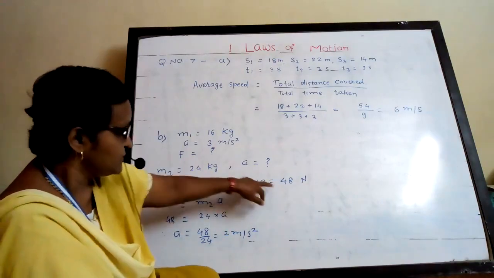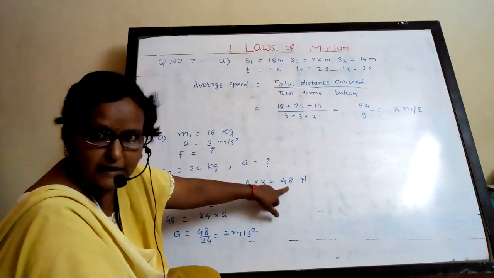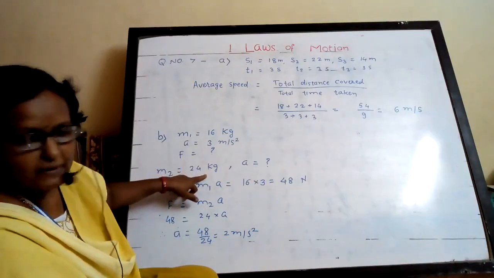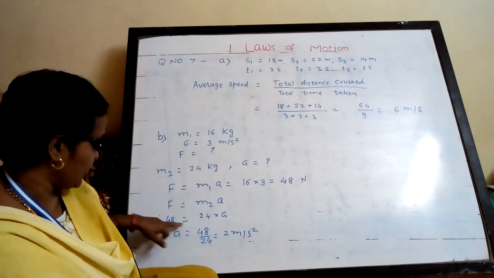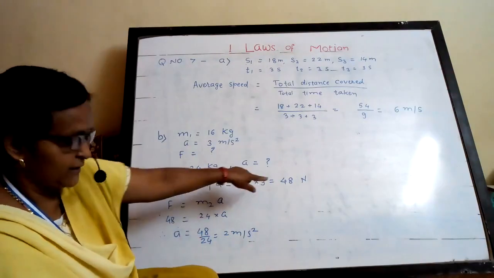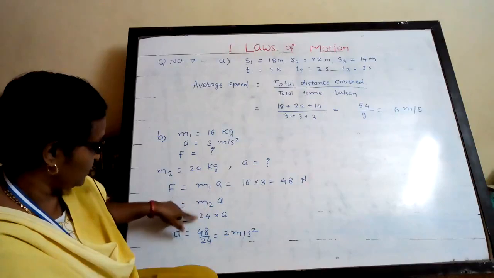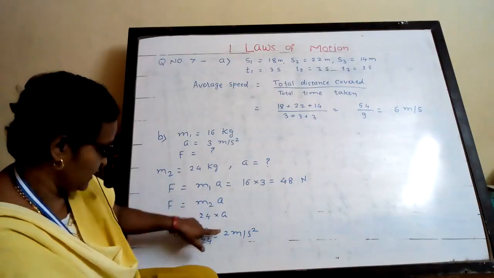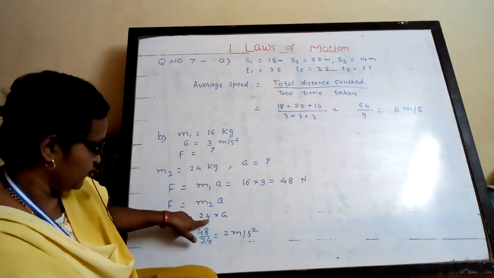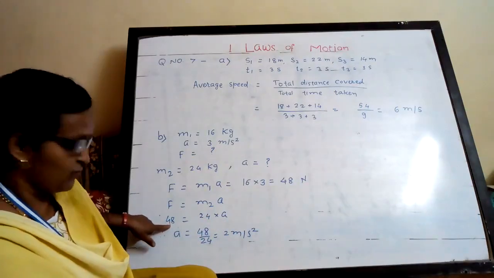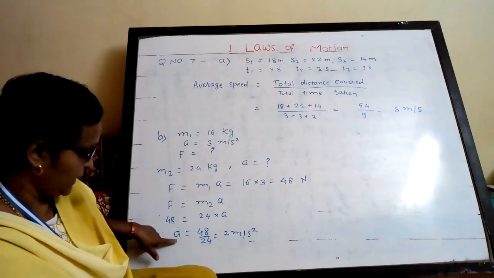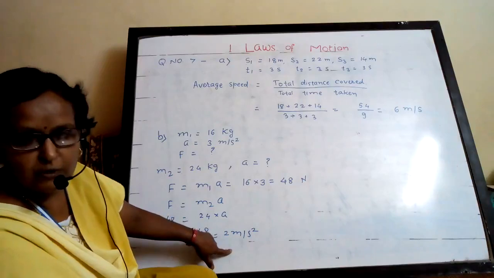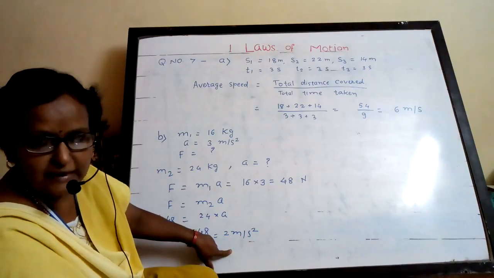And now what is asked? If the same force is applied on the object of mass 24 kilogram, what will be the acceleration? The force is 48 Newton that we have calculated. The mass of the second object is 24 kilogram. So a is equal to 48 divided by 24, that is equal to 2 meters per second square.